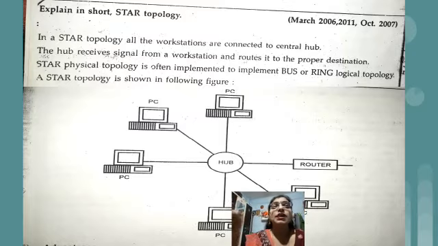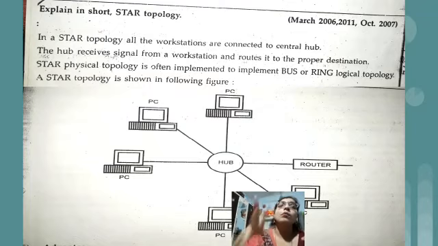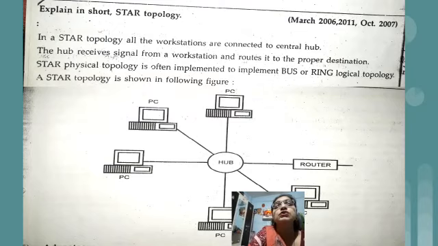As you have seen in the diagram, there is a hub in the center, and then all the computers are connected to that hub. And the hub is not only connected to the computers, but it is also connected to a connecting device like a router to form a bigger network. So this is a common topology which is used by so many organizations and institutions to form a network.